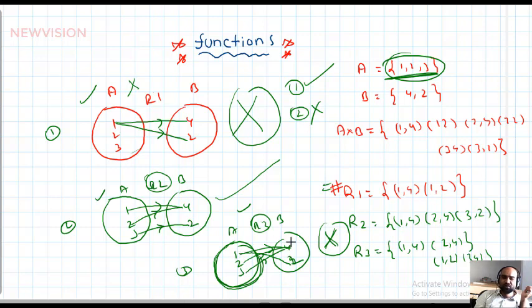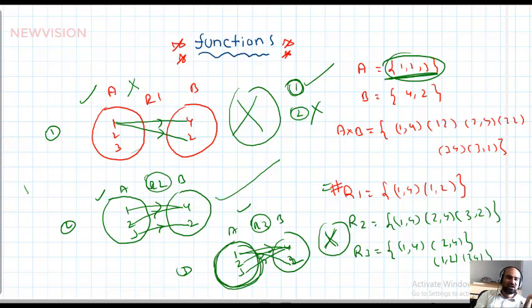1 is paired with 4 and 1 is paired with 2, such relation is not treated as a functional relation. Okay, students, listen. A relation is said to be a functional relation if all the elements of the first set are used up only once. Such a relation is called a functional relation, or simply a function from one set to another set.